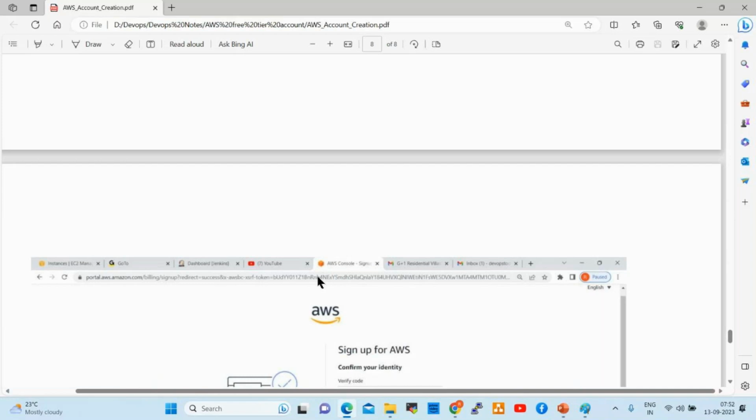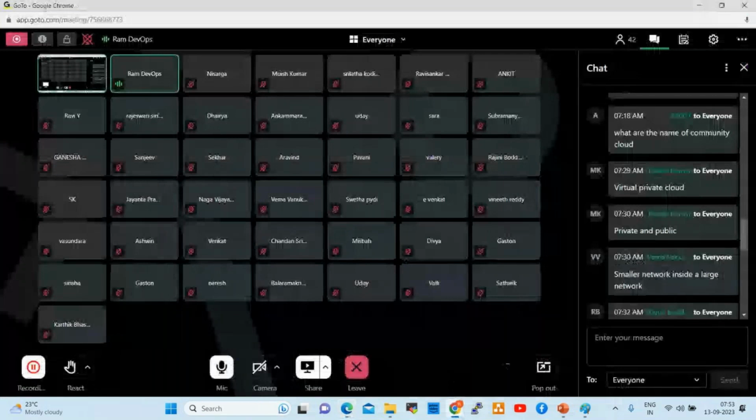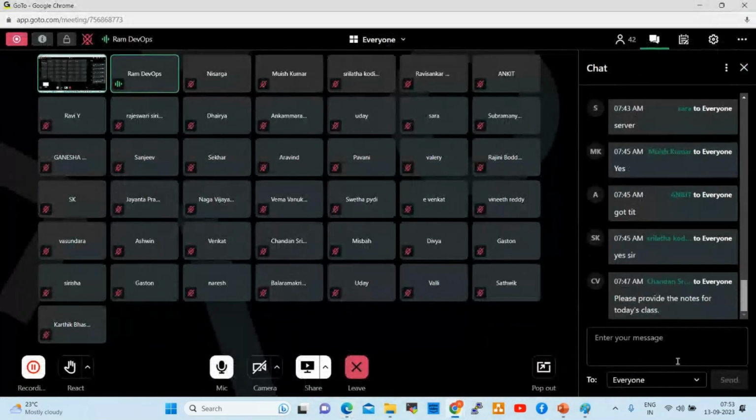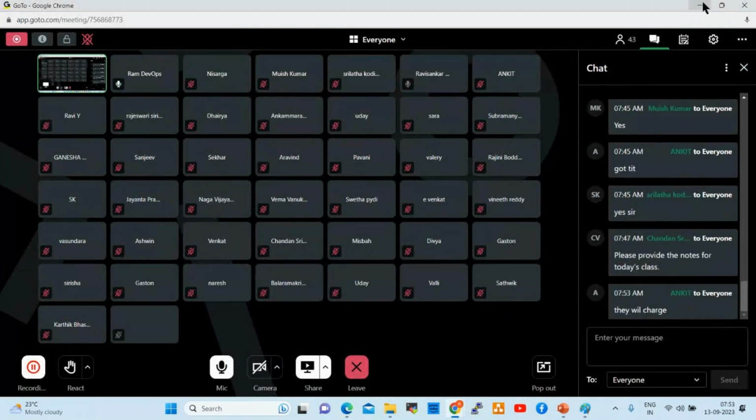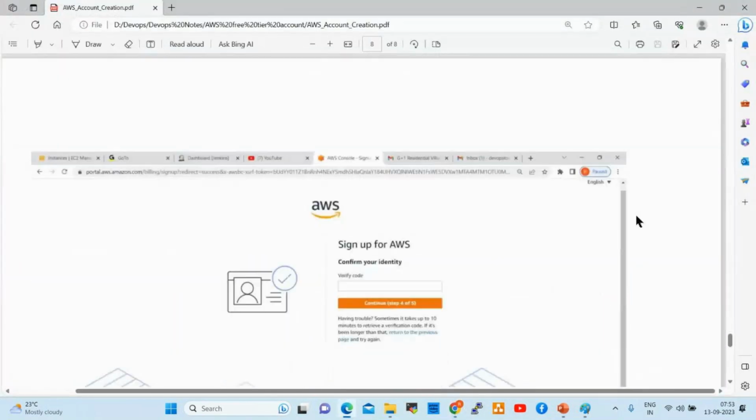For example, they are giving 30 GB storage free of cost, but we have utilized 50 GB. What will happen? Anyone? Some charges will be applied, some bill will be generated, right? If any bill is generated, we get one email. We'll get one email asking us to please clear this bill, right?